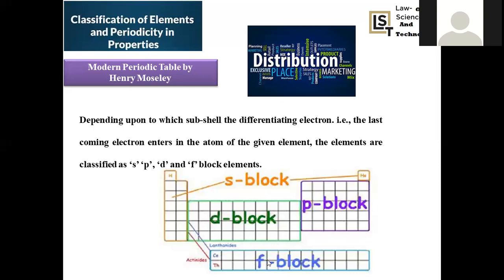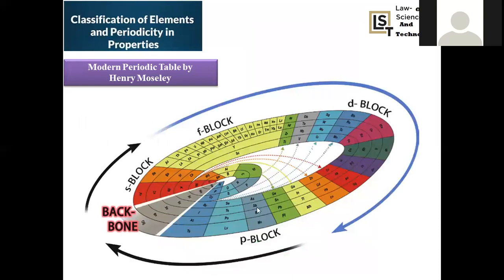And what about F? F block elements are those where the differentiating electron enters the outer F orbital of the element. F block elements are categorized into lanthanides and actinides. After lanthanum, the following element will be cerium. After actinium, the following element will be thorium. So lanthanides start with cerium, actinides start with thorium. So these are the various blocks present in the modern periodic table. How many? S block, P block, D block, and F block. That is purely based on where the electron is occupying in the valency shell.